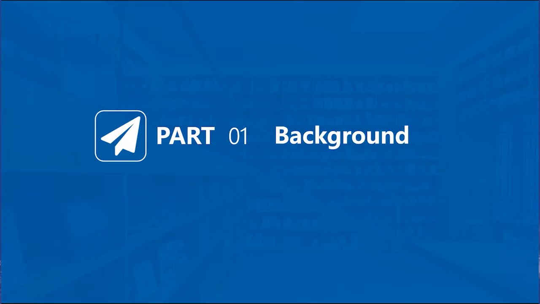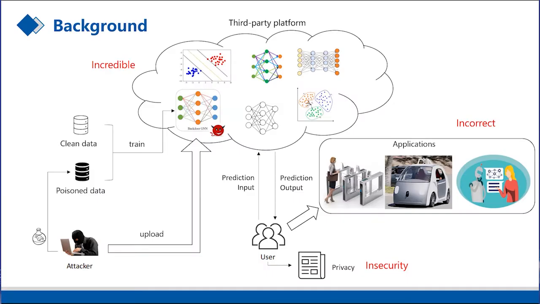In recent years, deep learning models have been widely used. However, these models need a lot of training data and computing costs. So users usually choose the models provided by third-party platforms. Making use of the insecurity of the third-party platform, the attacker modifies the dataset to train special models and uploads them to the third-party platform. These incredible models will be applied to face recognition, automatic driving, natural language processing, and other scenarios.